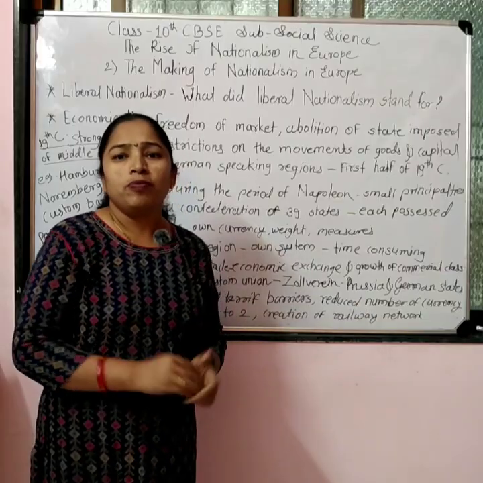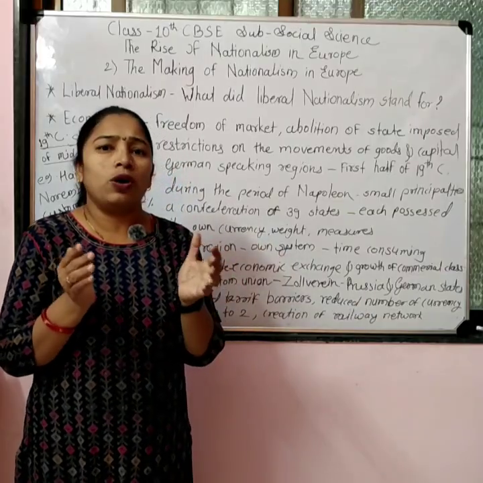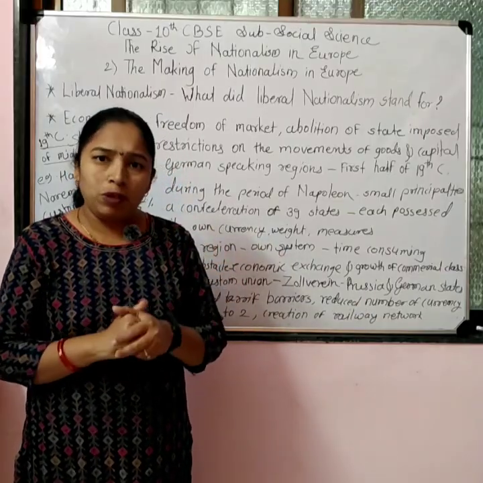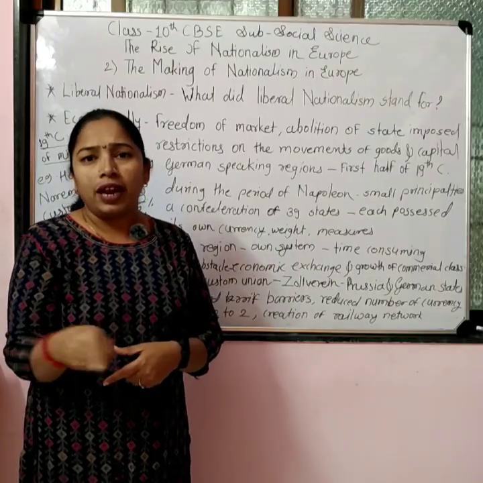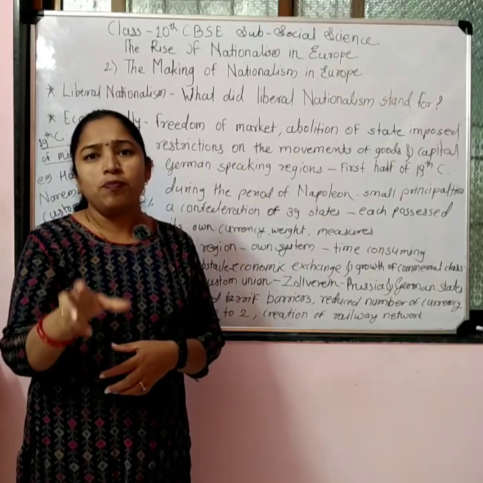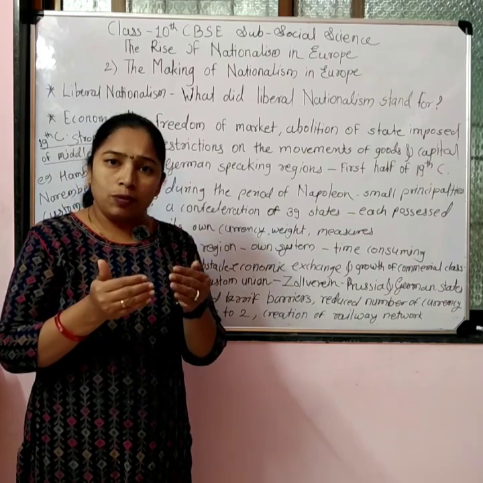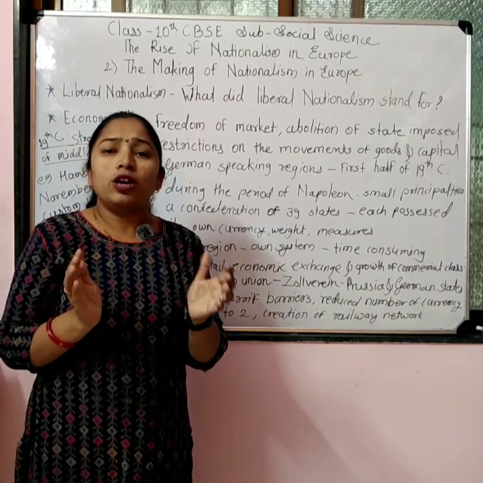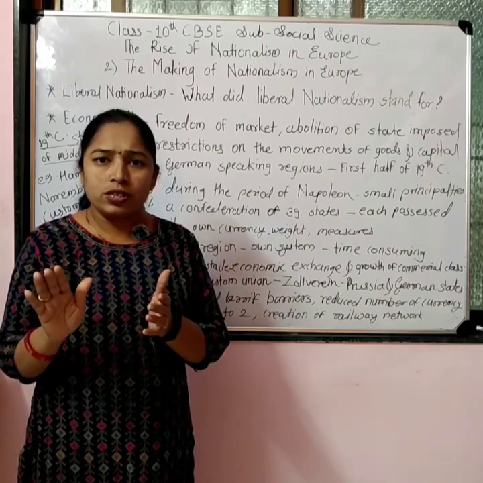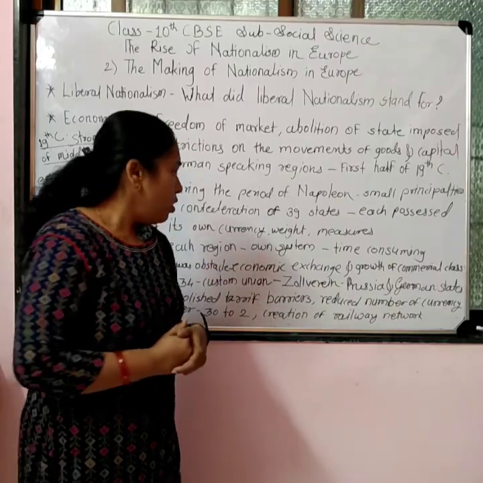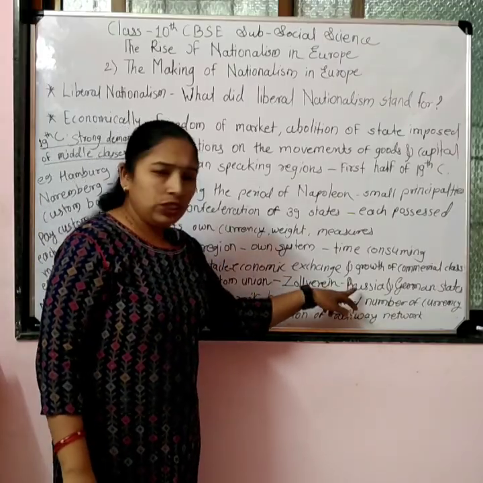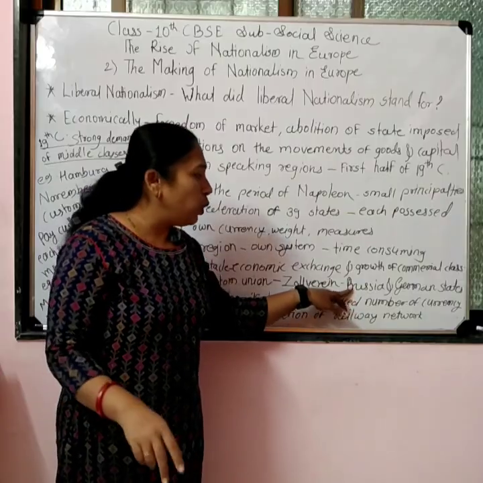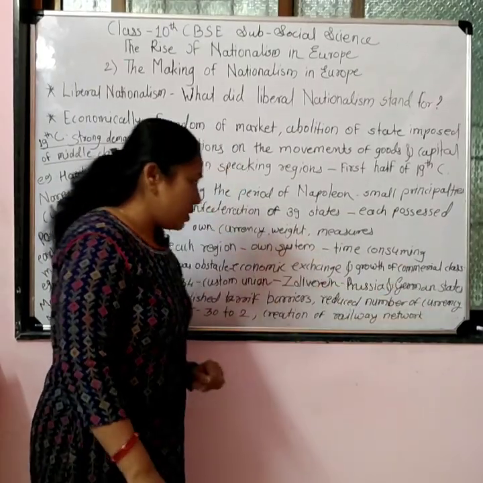Custom union means what? It was an association, an organization, or a group of people who revised all these measurements, units and custom barrier systems, and brought equality and uniformity to all these systems. So this custom union was formed by Prussia, and later it was joined by the German states.